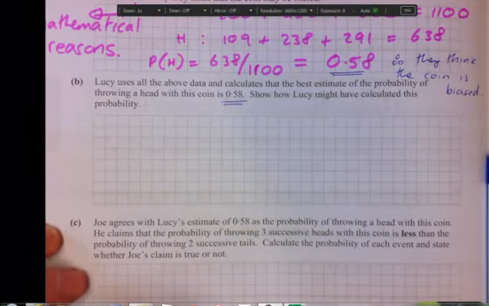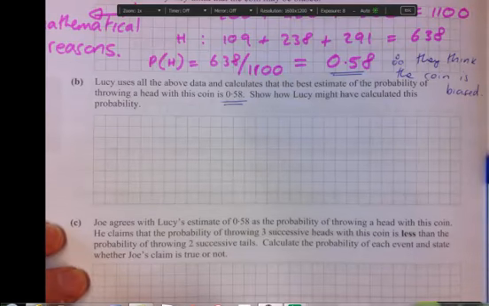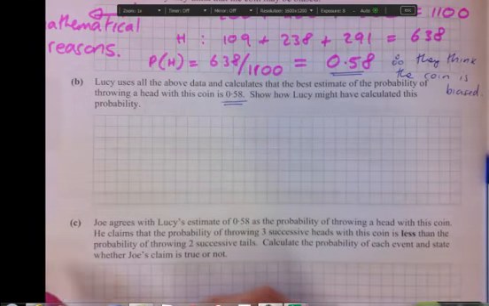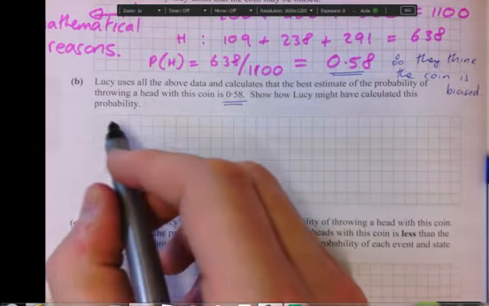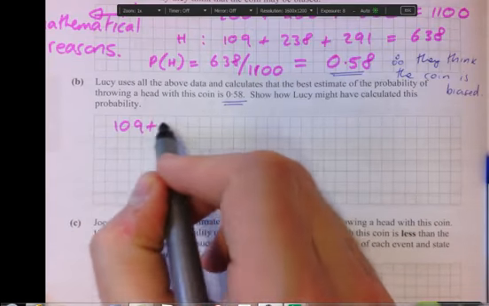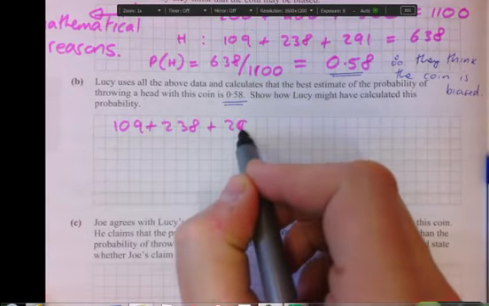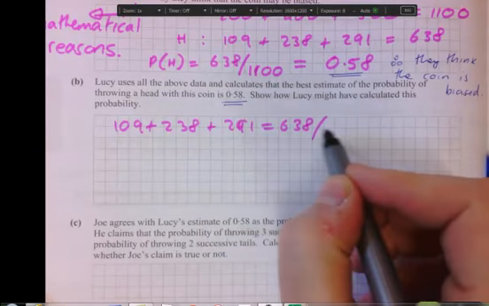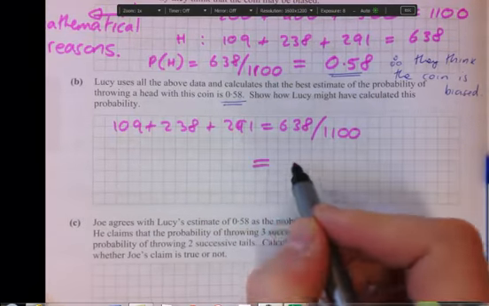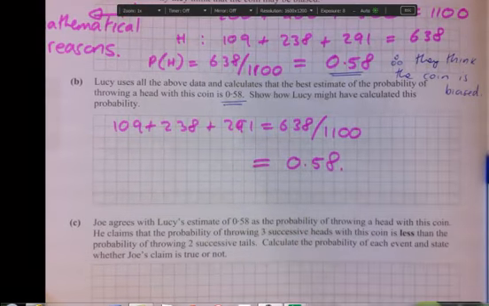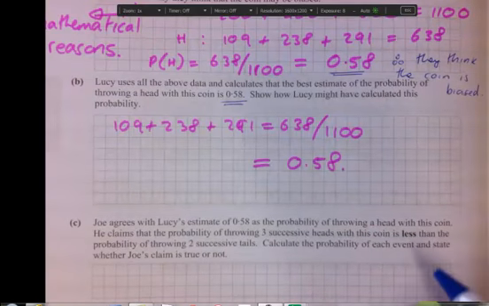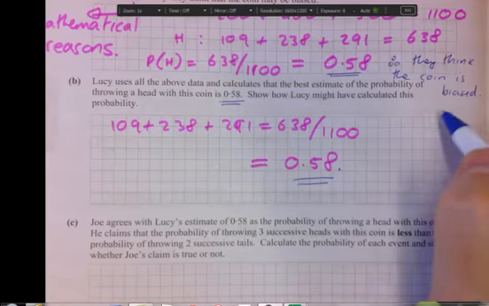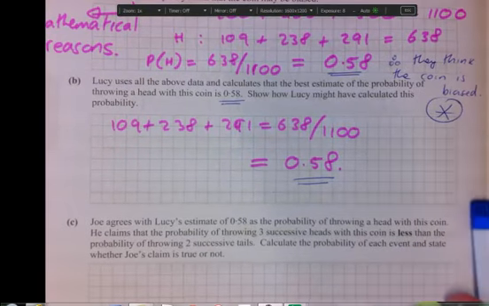What's really important is that even though you've written it all out in part A, if you don't write it down for part B, you will not get the marks. So they won't look at part A and say yeah, that's fine. They clearly knew what was going on. You must write all of your information. So again, your 109 plus 238 plus 291 equals 638 out of 1100, and show that that's equal to 0.58. I think given the question, it would probably be worthwhile, seeing as this is what you've been asked to do, bulking out this sentence or this explanation here.